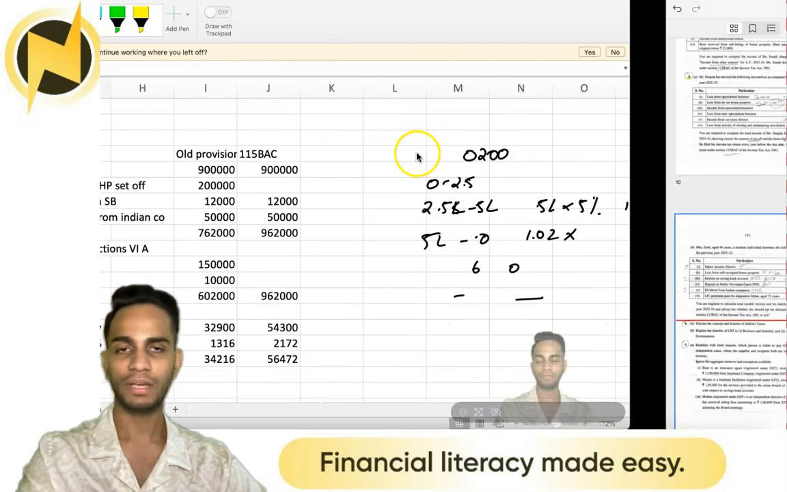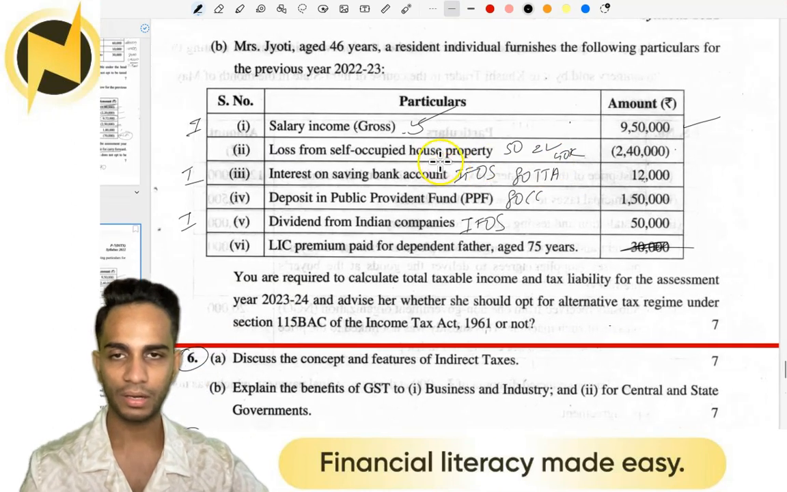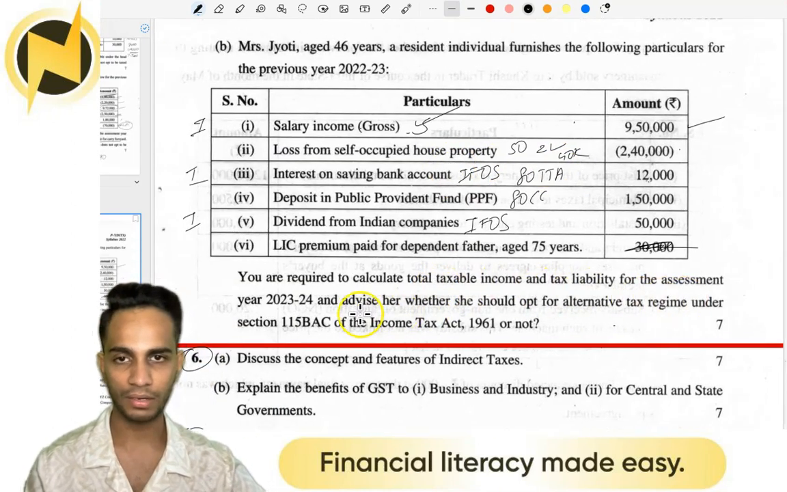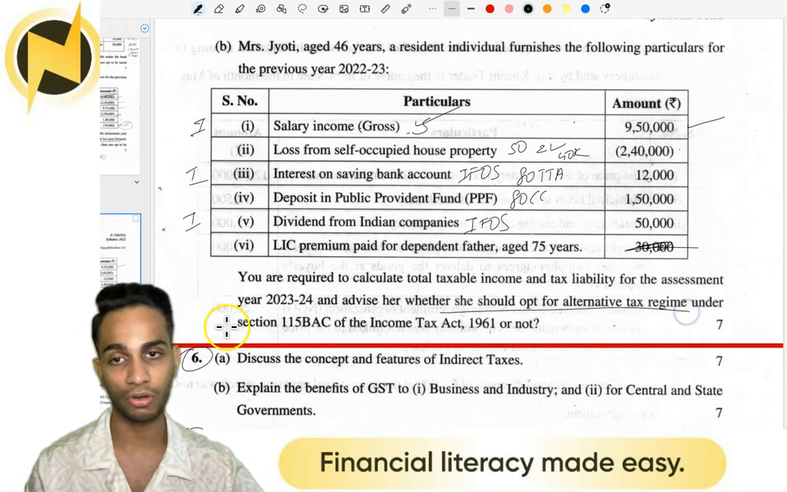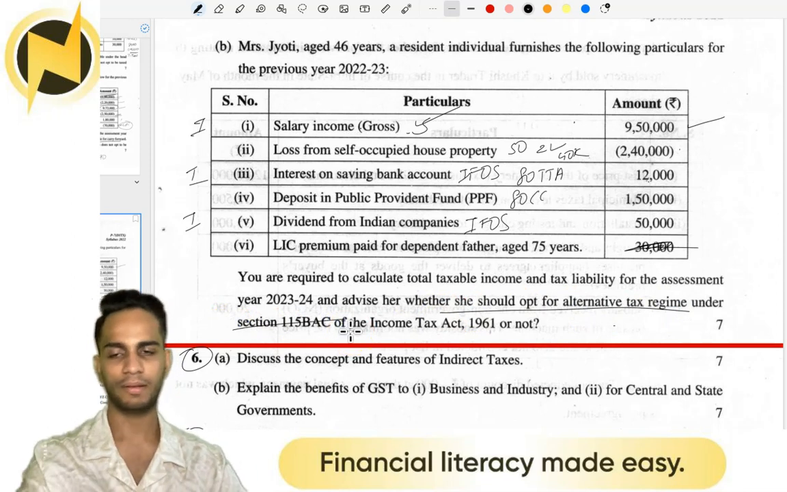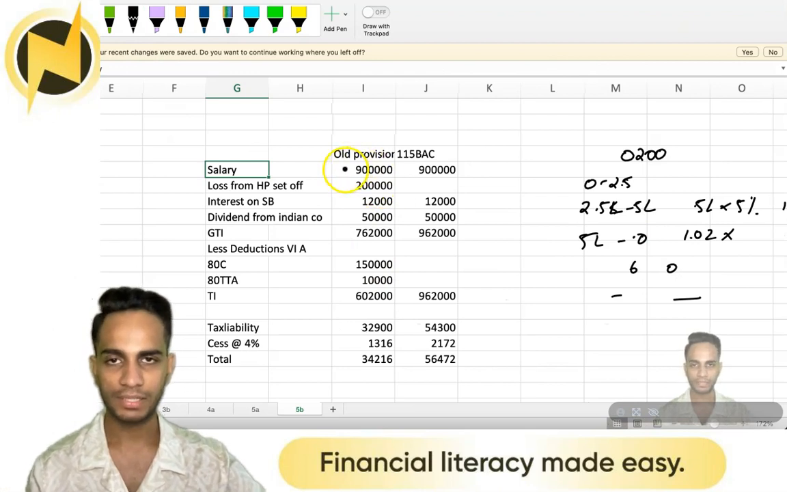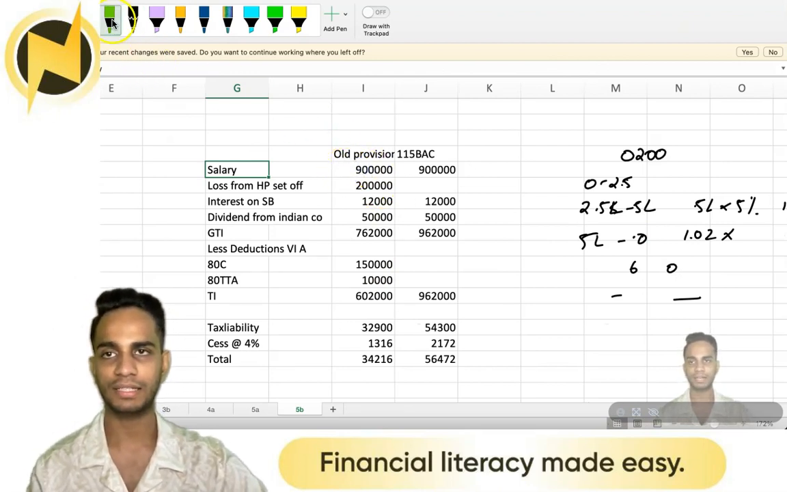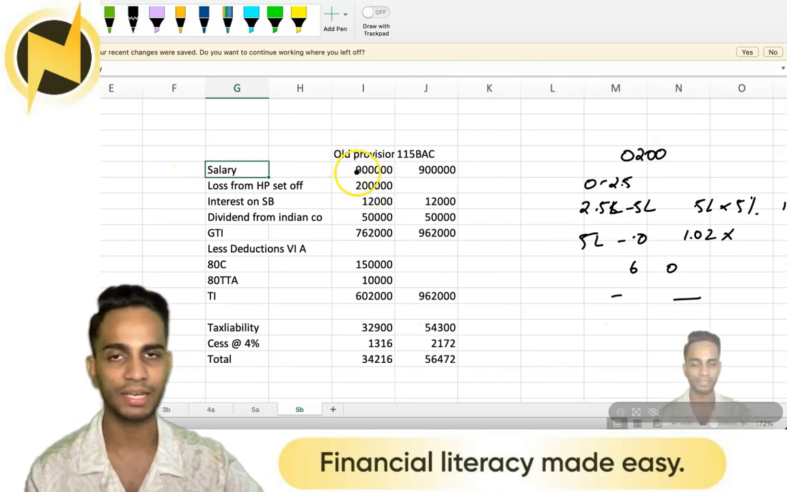Salary. What have they asked me? You are required to calculate total income and advise her whether she should opt alternative or not. Should she take 115 BSc or not? So first we'll do by normal, as in, not 115 BSc. Salary 9 lakh. Why is salary 9 lakh? Because it is 950 minus standard deduction of 50.